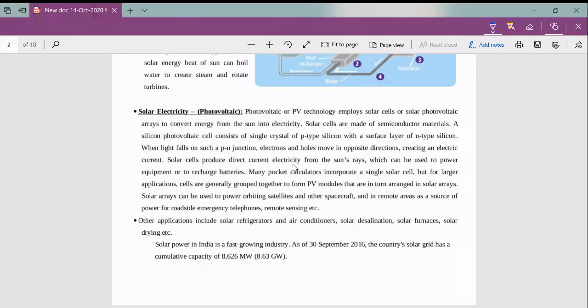So when light falls on this junction, the electrons and holes will move in opposite directions, and it will produce a current. We know that the movement of charge carriers produces electricity, and that electricity is used for our uses. Mainly, aircraft work based on the energy from solar panels. But there are